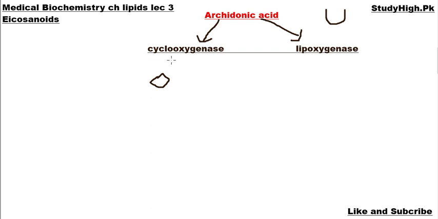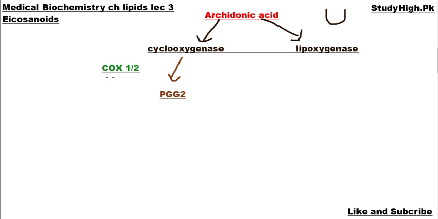In this pathway, two types of enzymes are involved: cyclooxygenase 1, involved in conversion of arachidonic acid in some types of cells, and cyclooxygenase 2. There are two types of isozymes that convert arachidonic acid into a new product that is helpful in producing a number of prostaglandins.